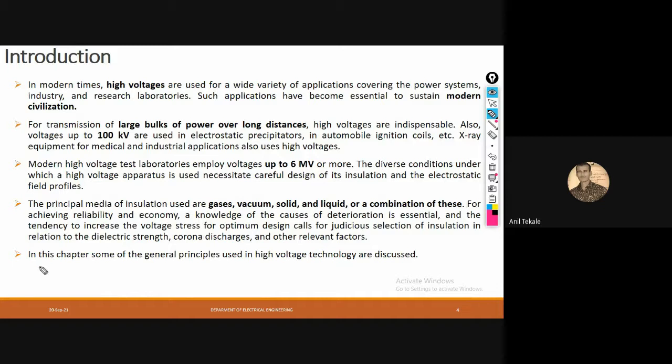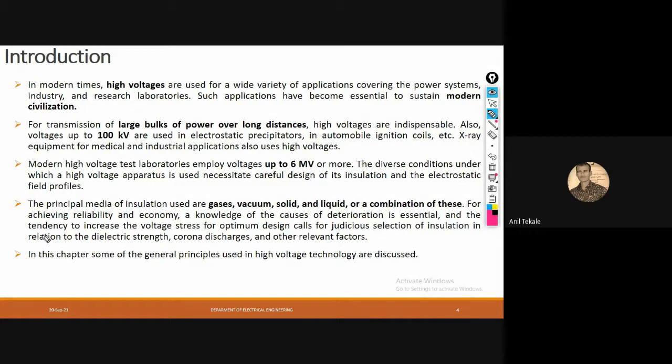We will look at the variety of applications in a power system, in industry, and in laboratories where high voltage is used. To sustain a modern civilization all these applications are necessary, and if they are necessary, we will require high voltage.